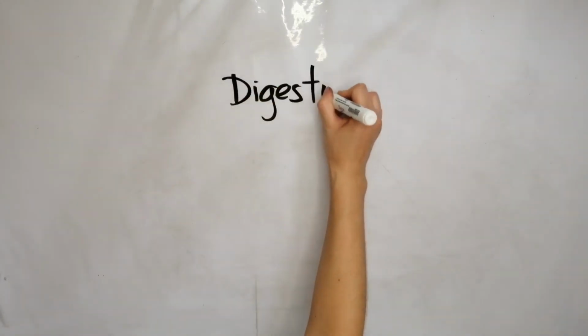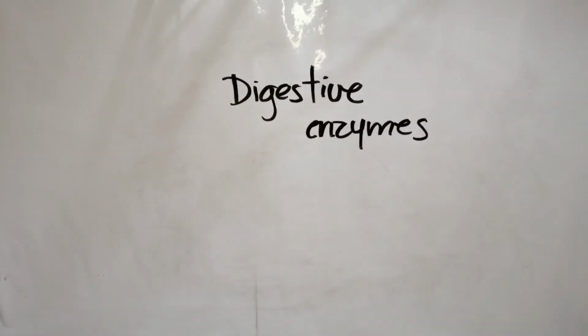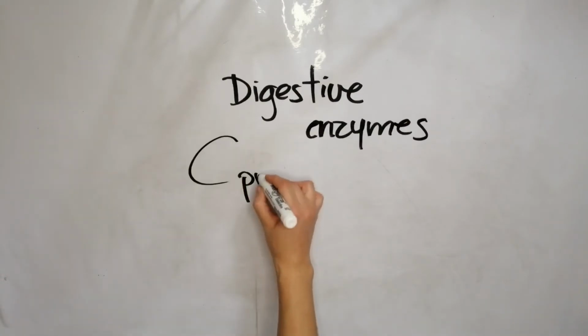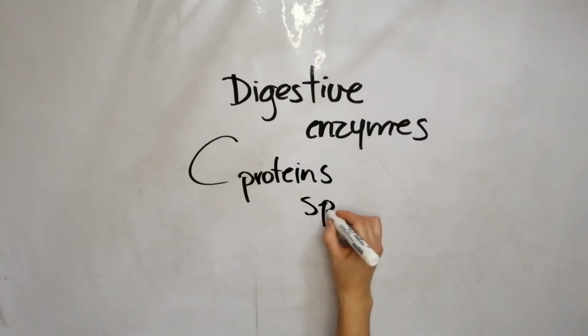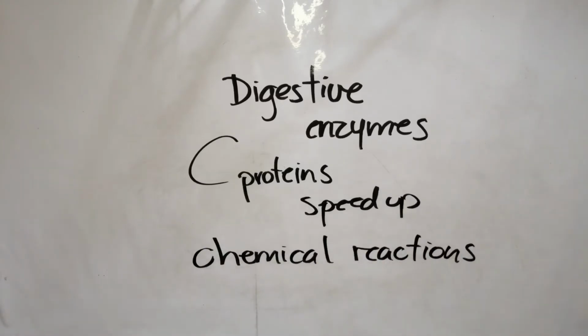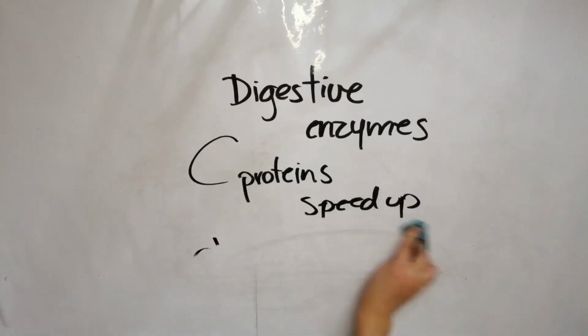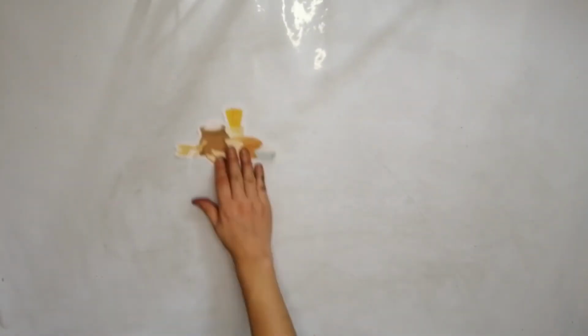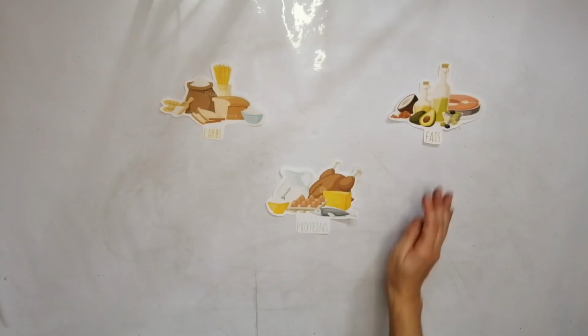Through the whole process of digestion, digestive enzymes have an important role, because they are responsible for the process itself, by splitting the nutrients into smaller molecules. Enzymes are proteins that speed up specific chemical reactions. The principal nutrients in food are carbohydrates, proteins, and lipids or fats.